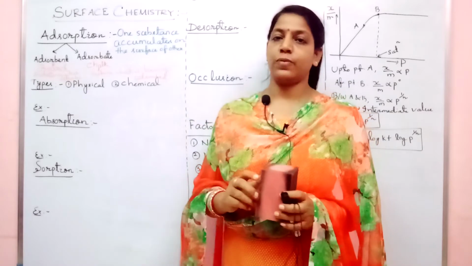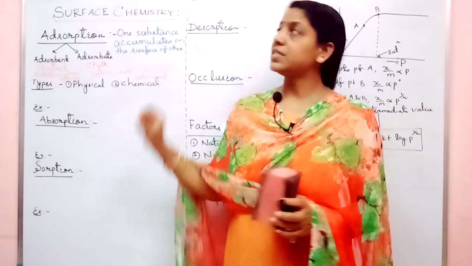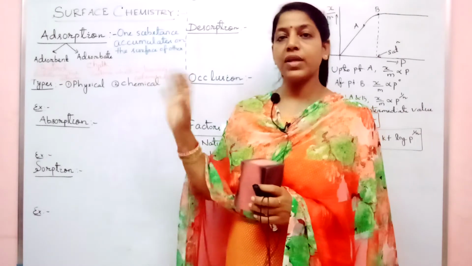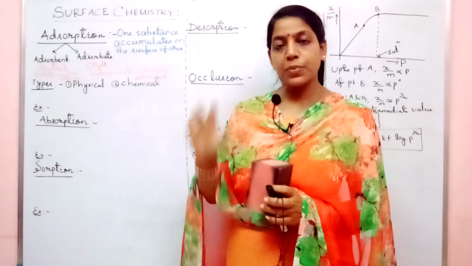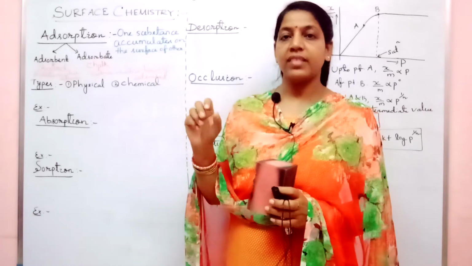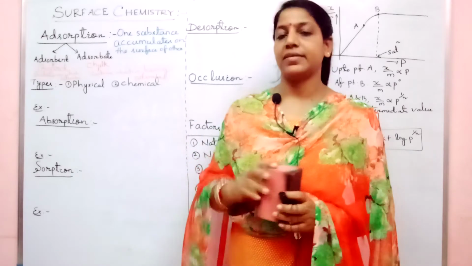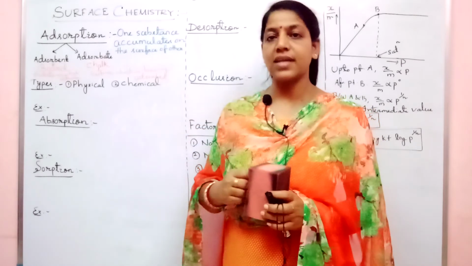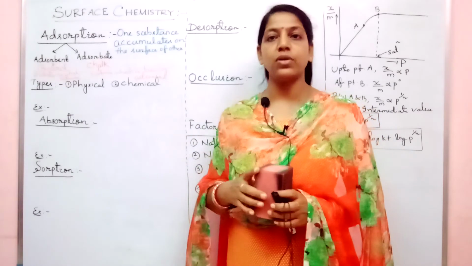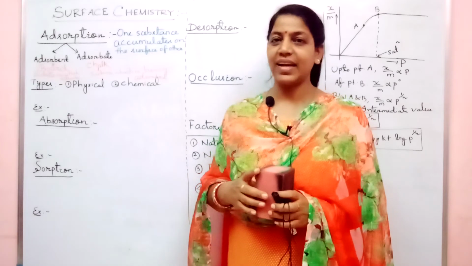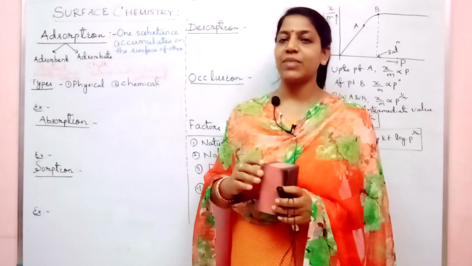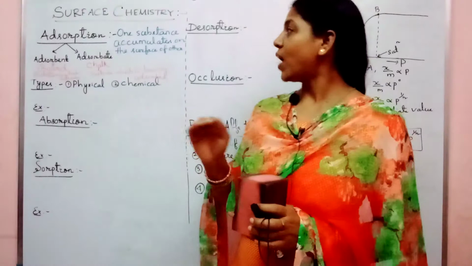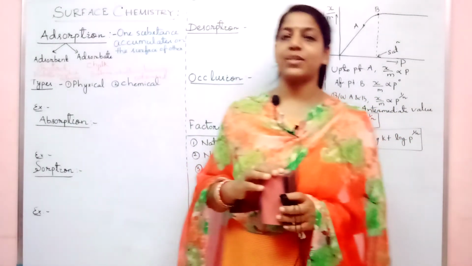The difference you should know. For example, I told you your teacher is writing with the help of a chalk piece on the board. So the board is adsorbing. The substance which adsorbs is called the adsorbent. And the substance which is being adsorbed is called the adsorbate. That is nothing but your chalk piece. Clear? So adsorption is nothing but a surface phenomenon, where one substance accumulates on the surface of the other.